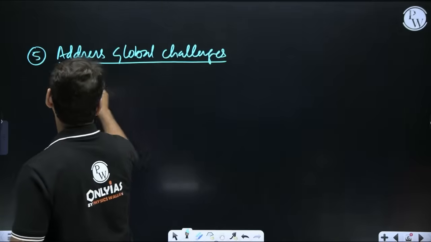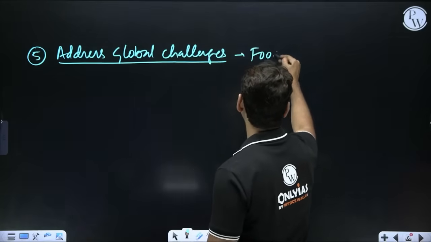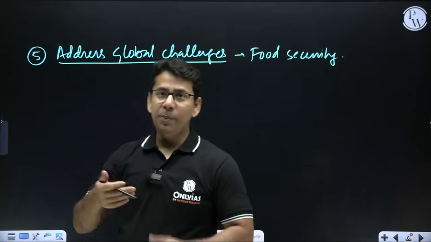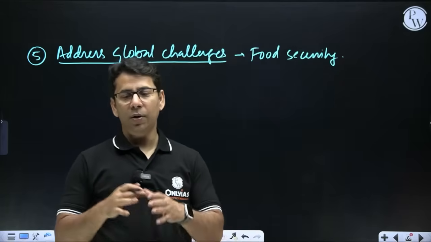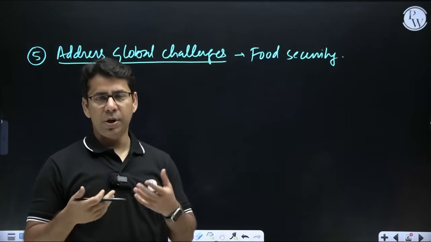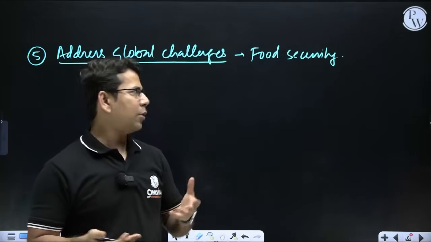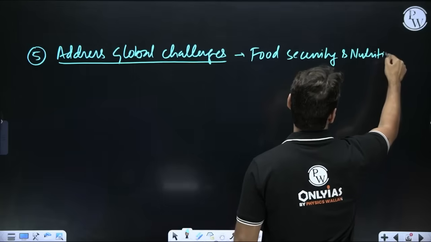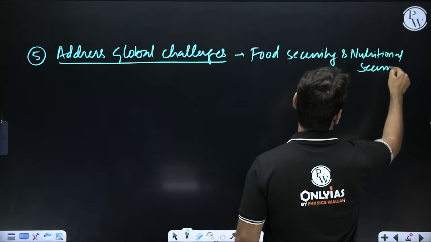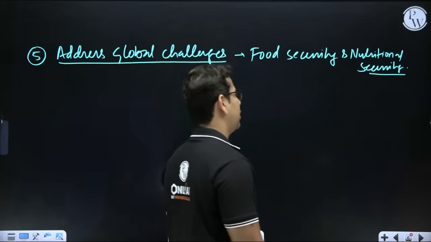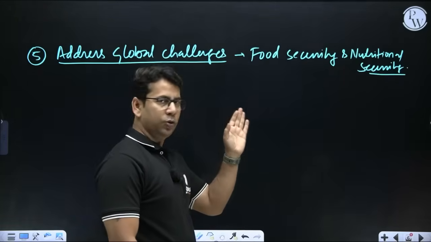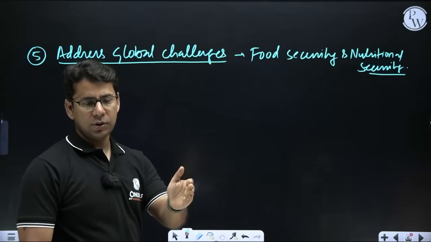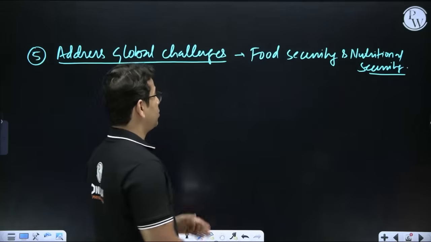Like we can talk about food security. I'm sure that you don't need my intervention into that. You can write a lot of things about it, because of GM crops, increased productivity, right? That can do. And not only food security but nutritional security. So we need to go for nutritional security now. Globally, we need to go for food security. In India, food security we are already giving, and the next step will be nutritional security. Right, so that is one global scenario.